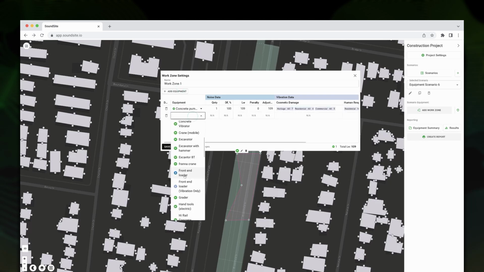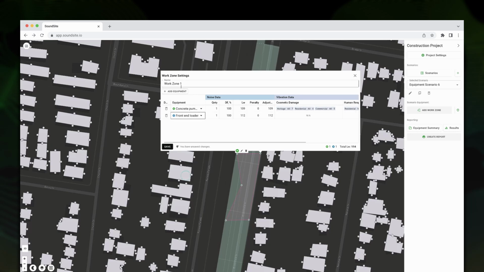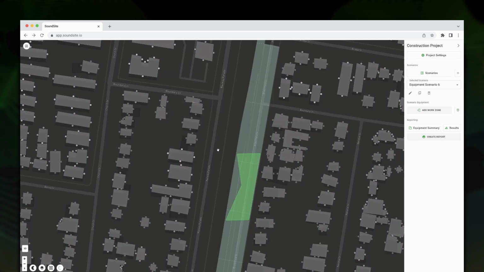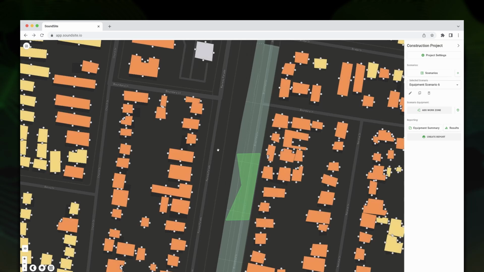The app will show which effects are produced by given equipment. After saving the work zone, the app will run predictions. While this happens, the app is still responsive and the user can interact with it. That is possible thanks to the WebWorkers technology. The map will update when calculations end.